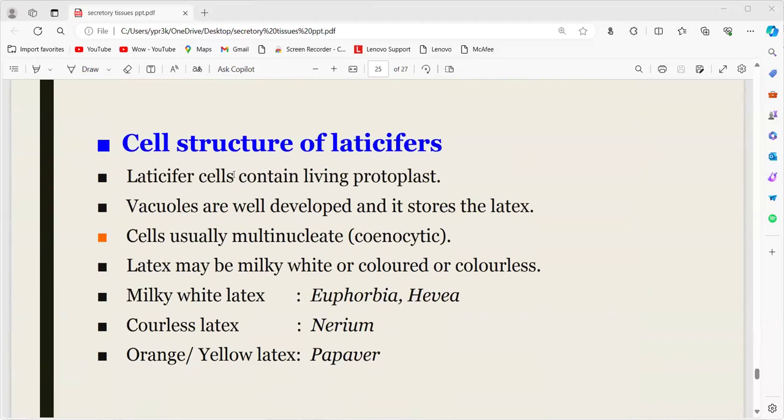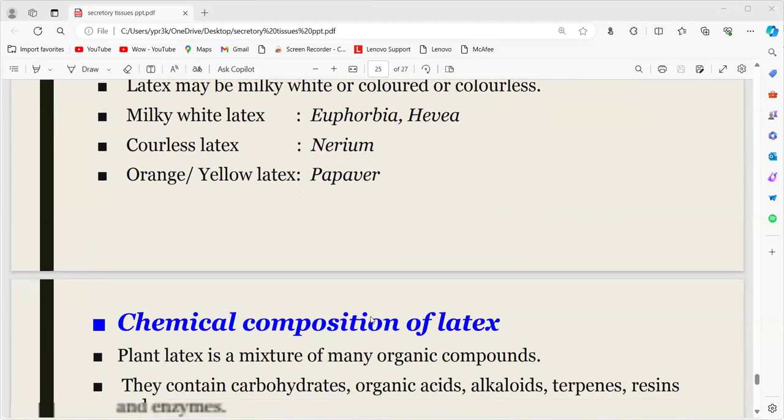Generally these laticiferous cells are living cells. They contain a living protoplast and well-developed vacuoles, and mainly they store the latex. The latex may be white, colored or colorless. White latex is secreted by Euphorbia and Hevea, colorless latex is seen in Nerium, and orange or yellow latex is seen in Papaver.